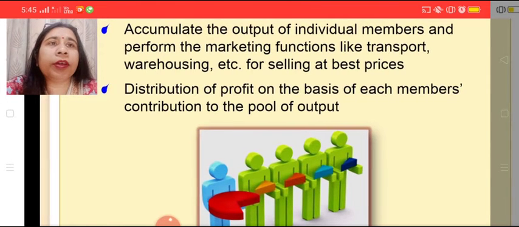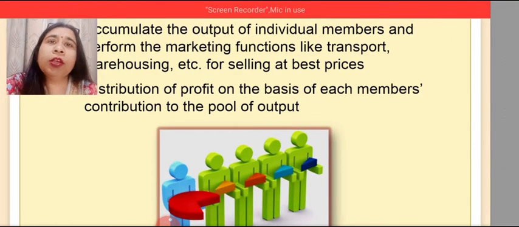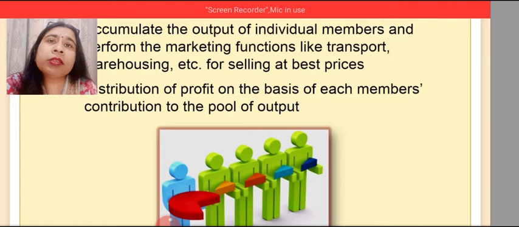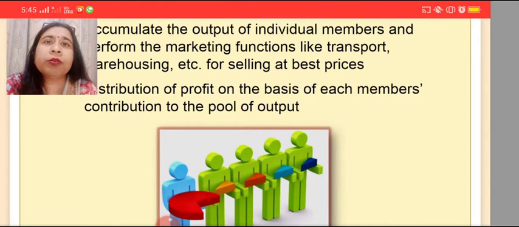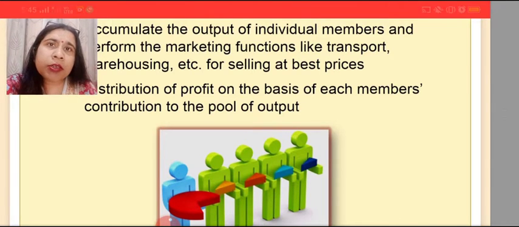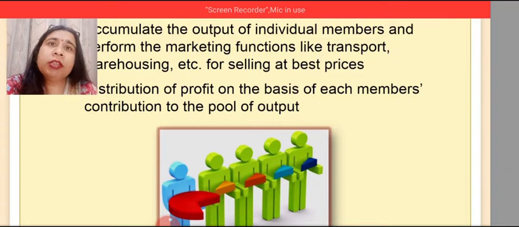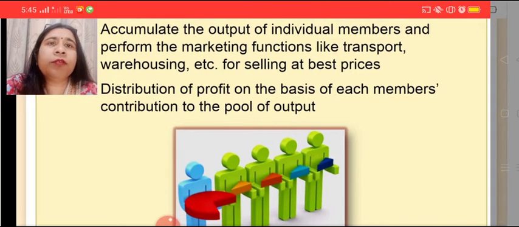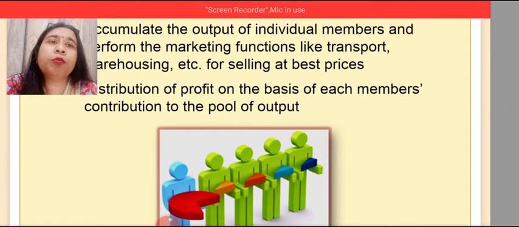There are many activities for selling at best prices. So all the producers who are the members of the cooperative society pool their resources together, and this entire work of branding, packaging, labeling, transportation, warehousing, advertisement, etc., the entire work to create a market offering for the product, to take the product to the market for sale, is all done together, and profits are distributed on the basis of each member's contribution to the pool of their output.